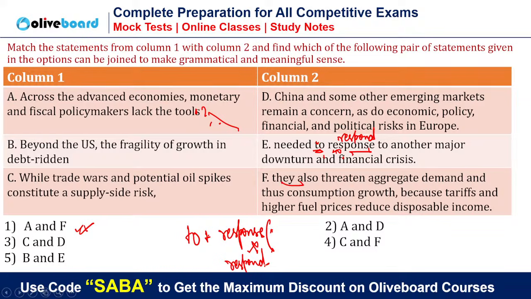Okay, so it is an infinitive, not a preposition, so E will not be paired with any option, so this is eliminated. Now let's see AD. Here we are talking about monetary and fiscal policy makers lack the tools. China and some other emerging markets remain a concern. Is there any relation between A and D? No. Debt-ridden China, beyond the US, the fragility of growth in debt-ridden China and some other.